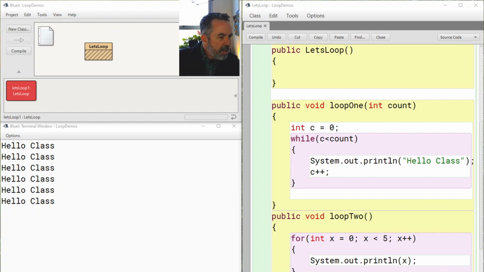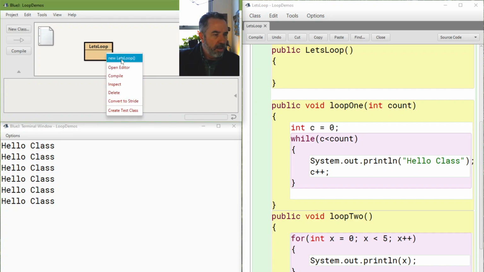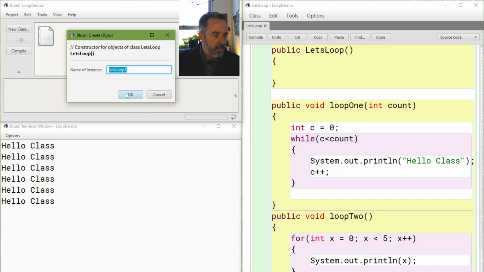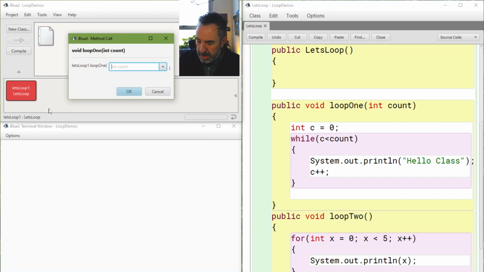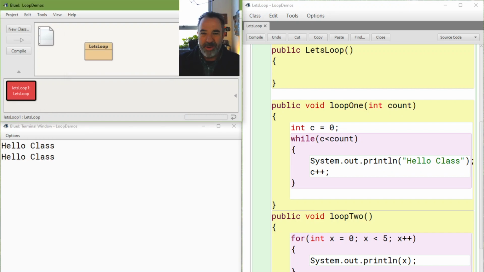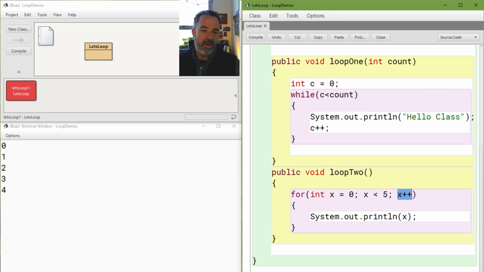So let's compile this again. I'll create a new one. And just to be fun, I'm going to call loop 1, and I'll say do it twice. Hello class, hello class. And then let's come over here and call loop 2. 0, 1, 2, 3, and 4. That's great, right? You can see x starts out at 0, and because of this x plus plus right here, that's where I'm incrementing that variable. So it hits the values 0, 1, 2, 3, and 4.